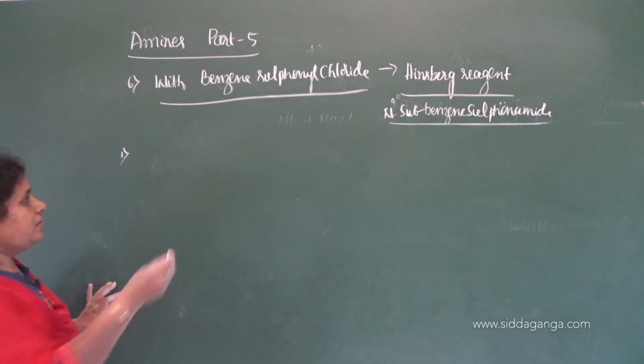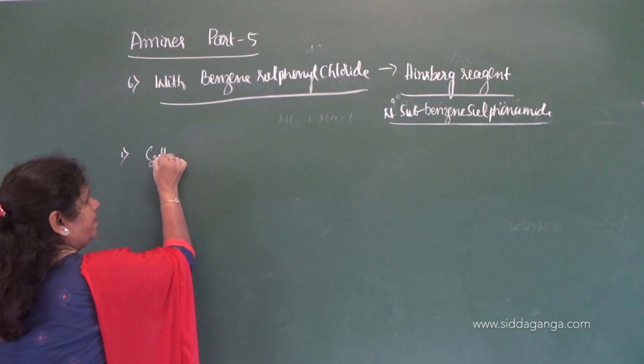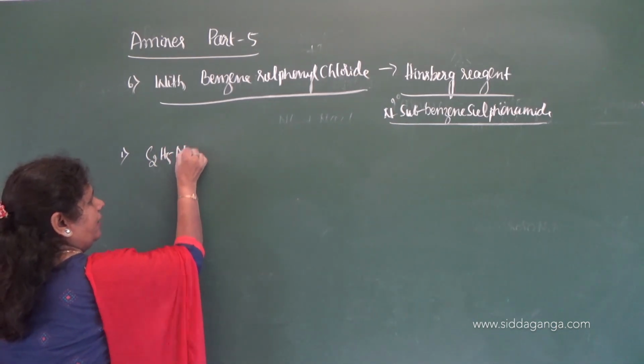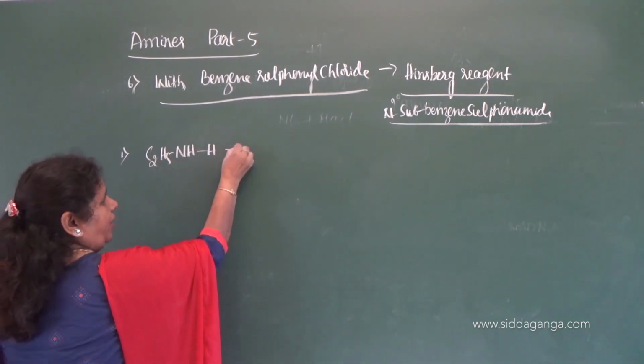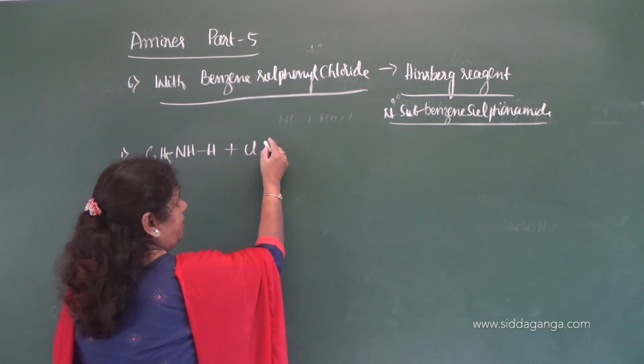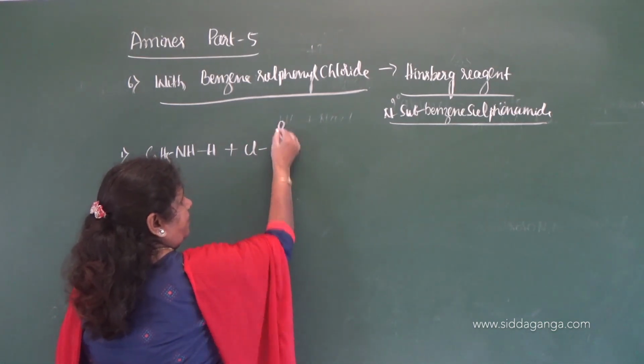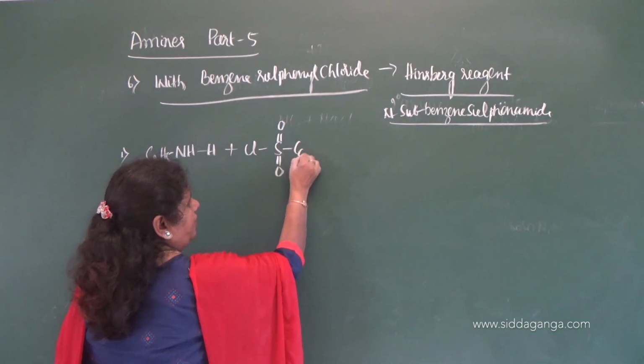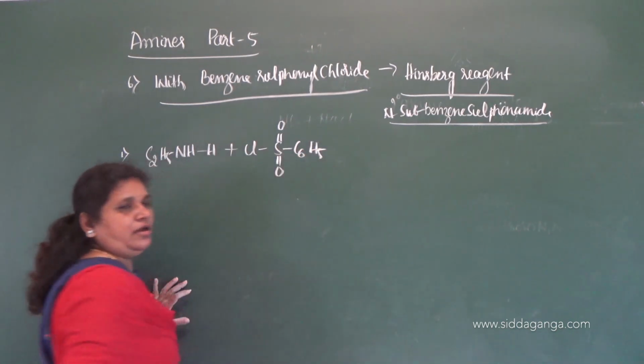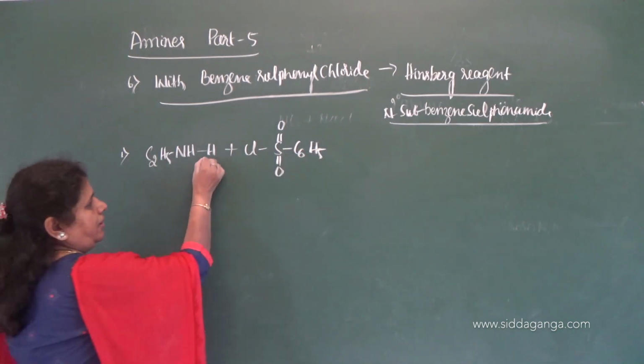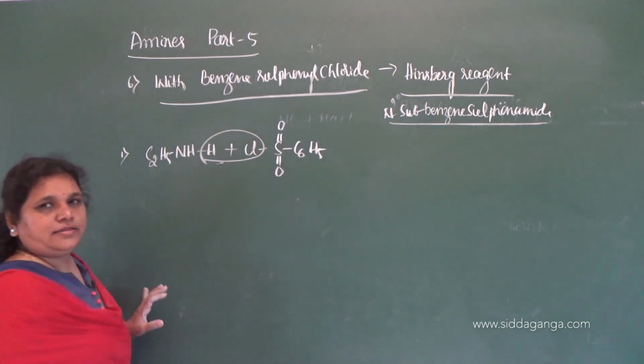Now let me write the reaction like this, and it will be very easy for you to understand the product. C2H5NH, I will write one hydrogen like this, with Cl, S=O, sulfonyl, C6H5SO2Cl. The reaction takes place like this.